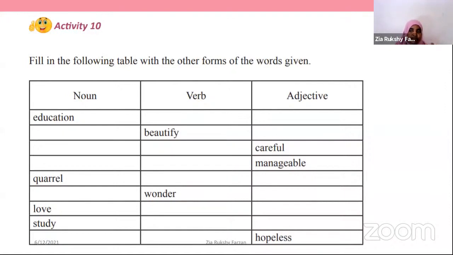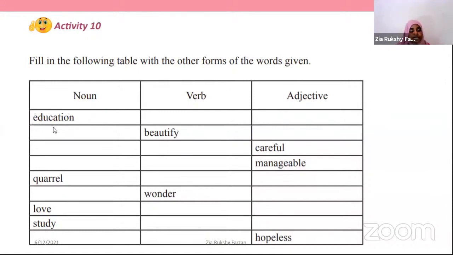Here, see, in the first column you have been given nouns, in the second column verbs, and in the third column some adjectives. Here you have to find the appropriate word class with the given word.